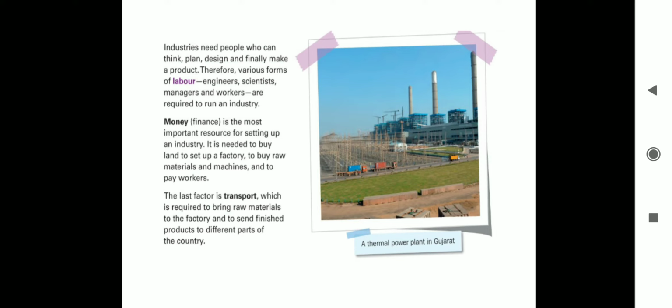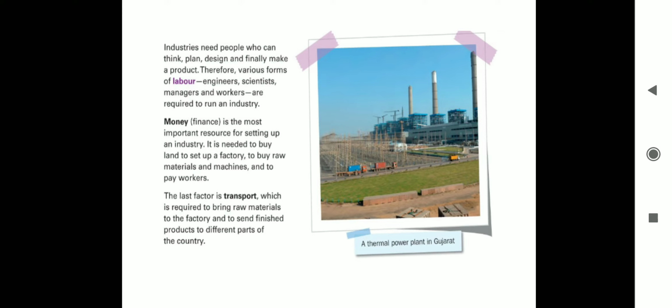Second thing that we studied was the machines. These machines process the raw material to make the finished product. Third thing that is important or needed for industries is the power. Power is the electricity. Next important was the people. They need labor, that is, people are required to run the industry.